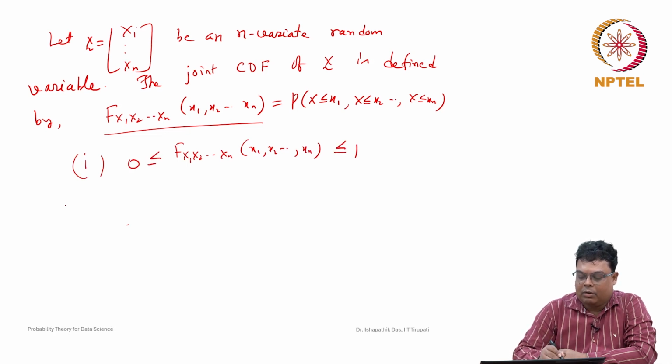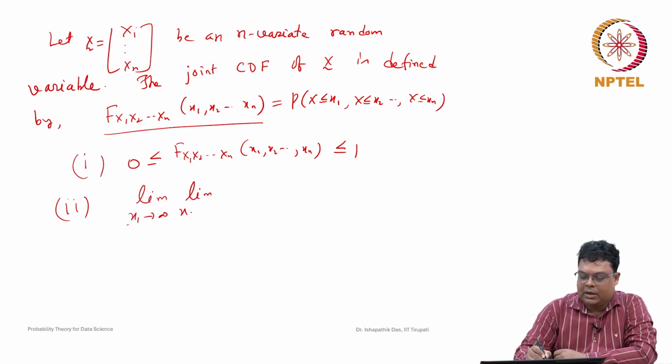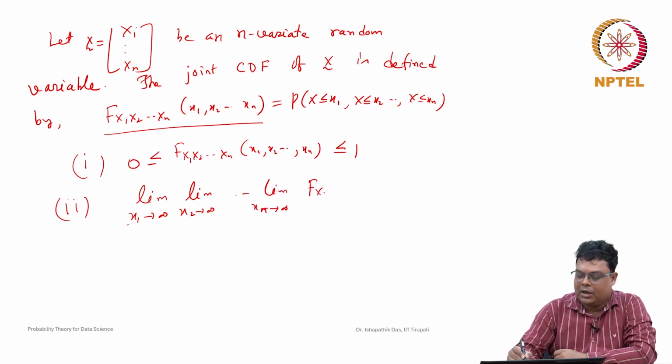And what will happen if all the variables tend to infinity: limit x1 goes to infinity, limit x2 goes to infinity, ..., limit xn goes to infinity, F of x1, x2, ..., xn.